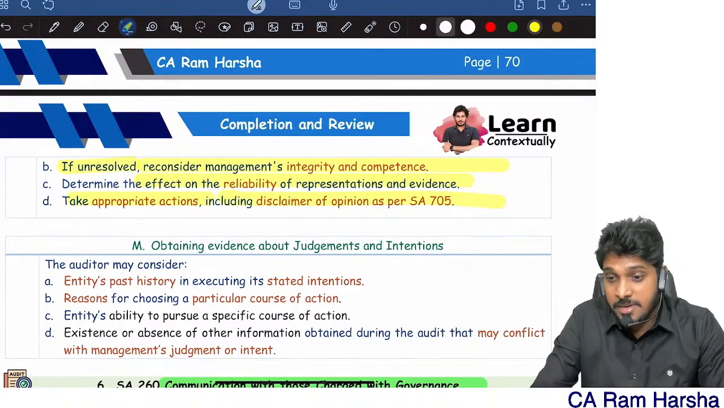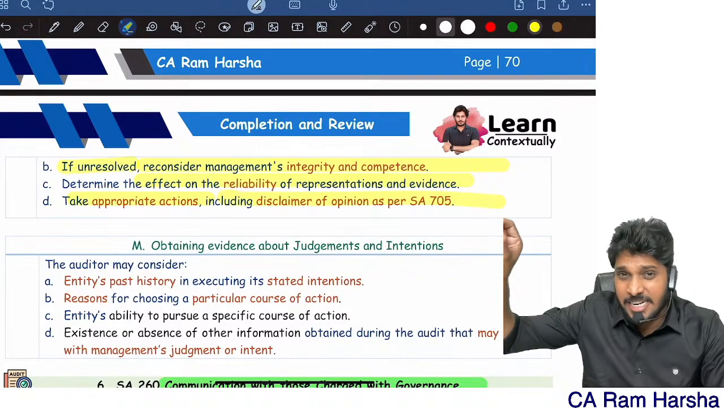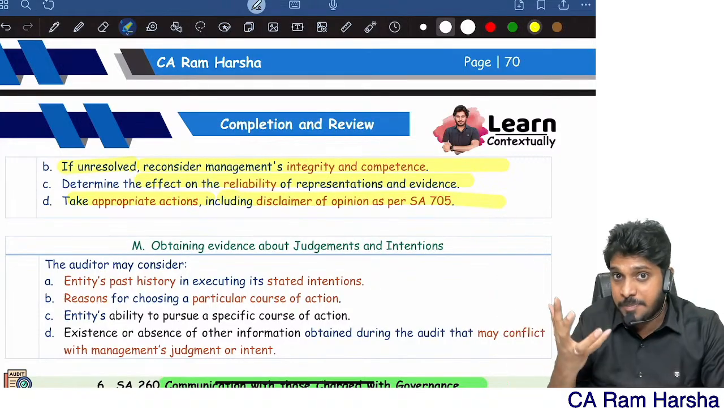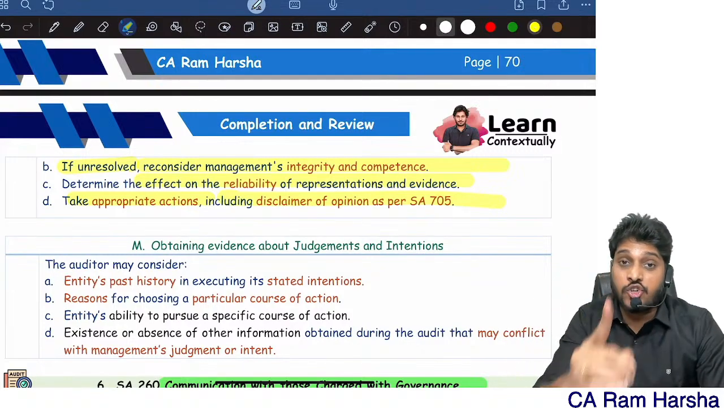If unresolved, I will try to assess that impact on the overall audit. I will try to assess management's integrity, all that. And they gave so many representations, right? What is their validity? I will once again check, and I finally give a disclaimer of opinion.